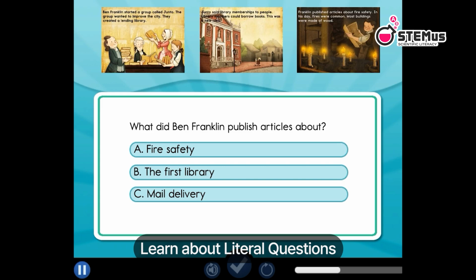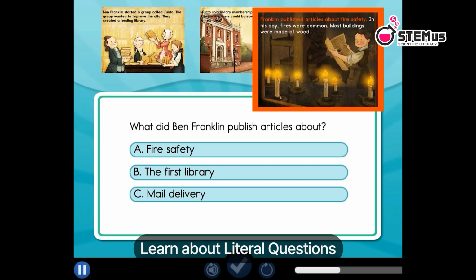Look at this page. Franklin published articles about fire safety. In his day, fires were common. Most buildings were made of wood. Let's look at the question again. Here's a big hint. The question has this important word in it. Read to see what the book says about articles. Then click and answer. Click here when you're done.